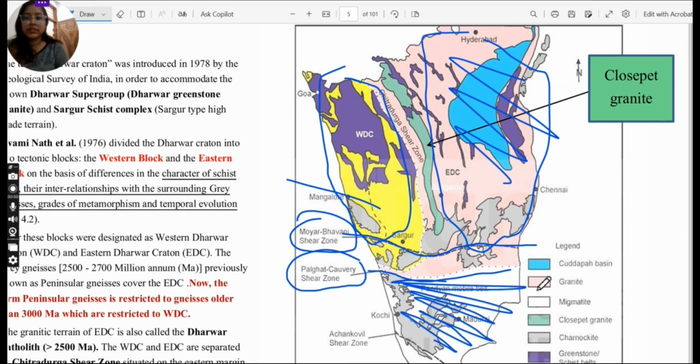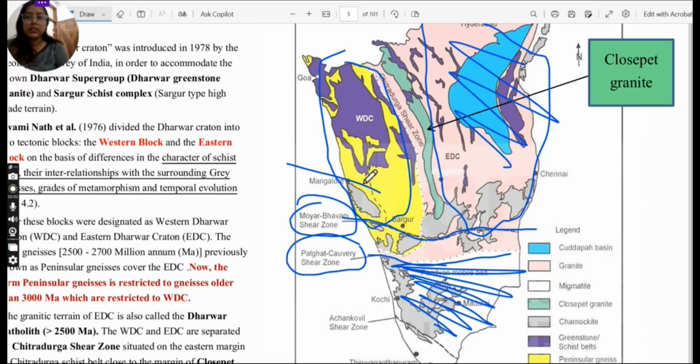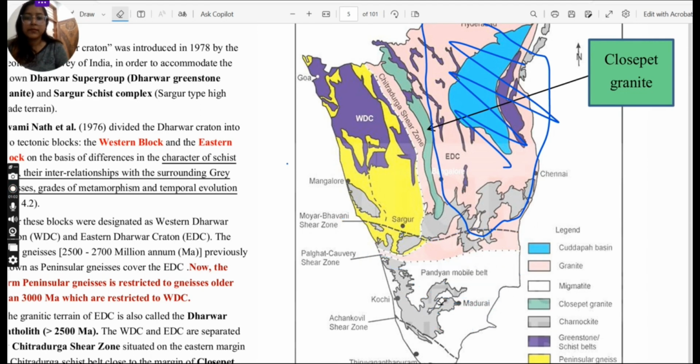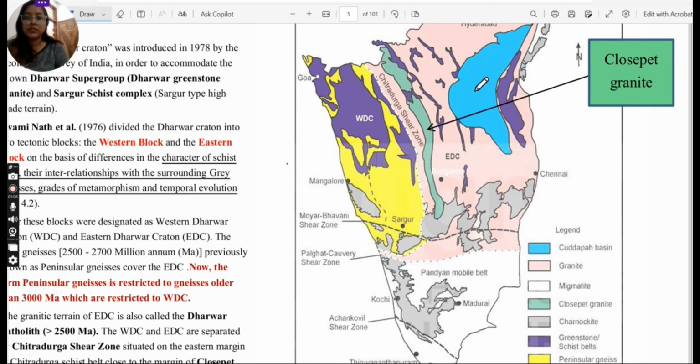This legend shows the other basins and rocks in this diagram. This blue portion is the Cuddapah basin. This green part, these are all granites.